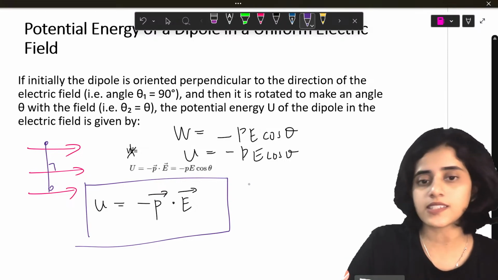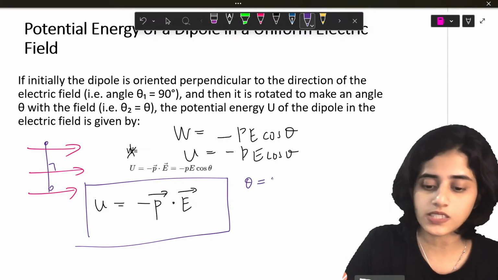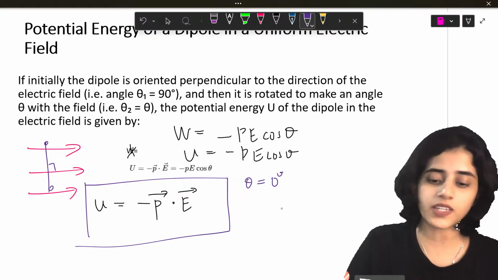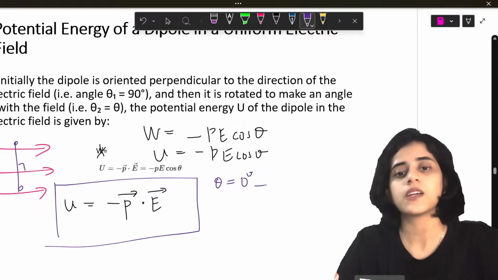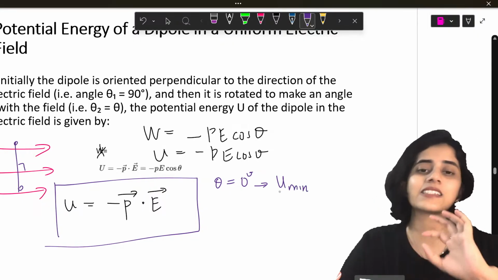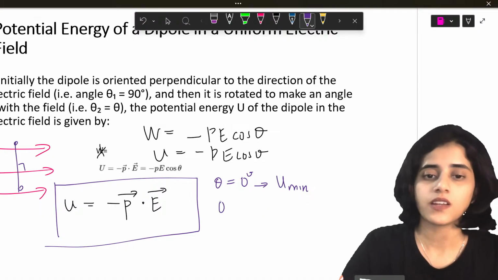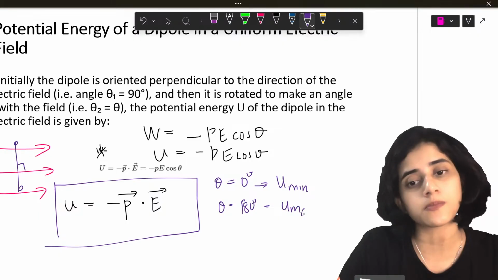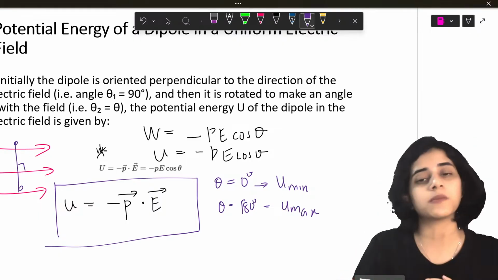So the first case is when theta is equal to 0 degree. When theta is equal to 0 degree, what happens to potential energy? Potential energy is minimum, which means this is stable equilibrium. Now when theta is 180 degree, potential energy is maximum and this is unstable equilibrium.